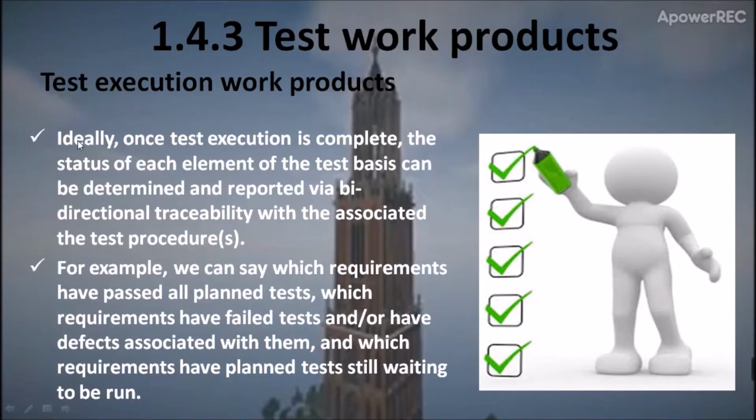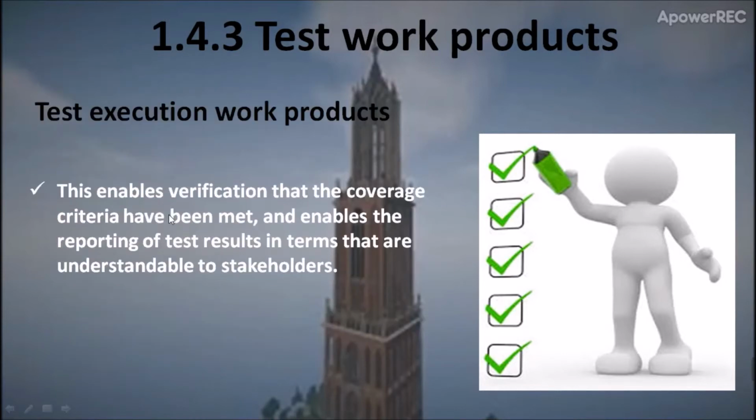And when we finish the test execution, we can verify all our test items via bidirectional traceability. For example, we can say which requirements passed all planned tests, which did not pass or failed, and what are the defects that came from this. This enables us to verify the coverage criteria and make sure that they are achieved, so that the stakeholders can make a decision: are they ready to release or not.